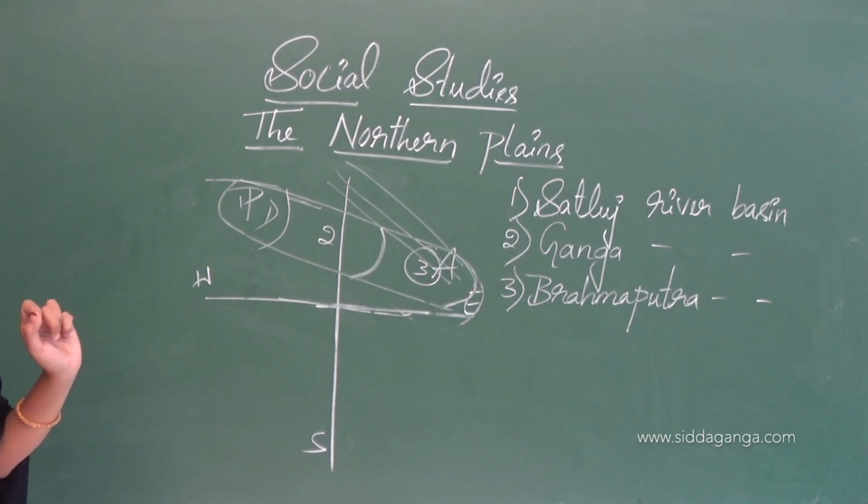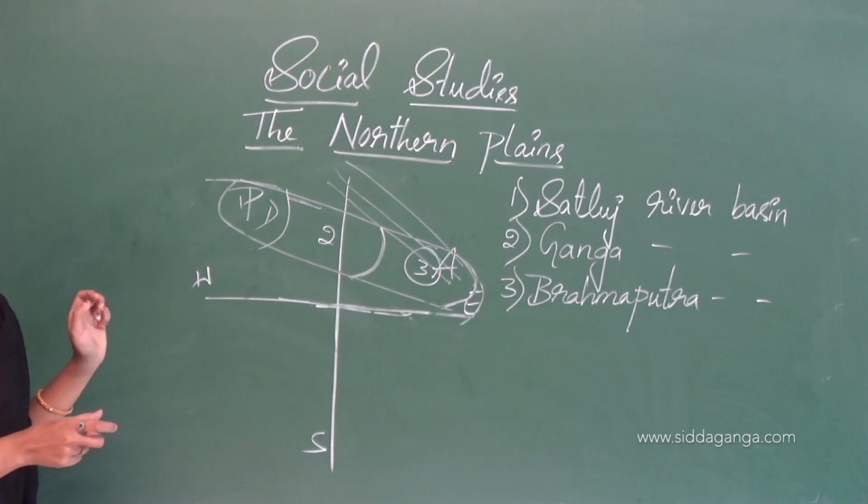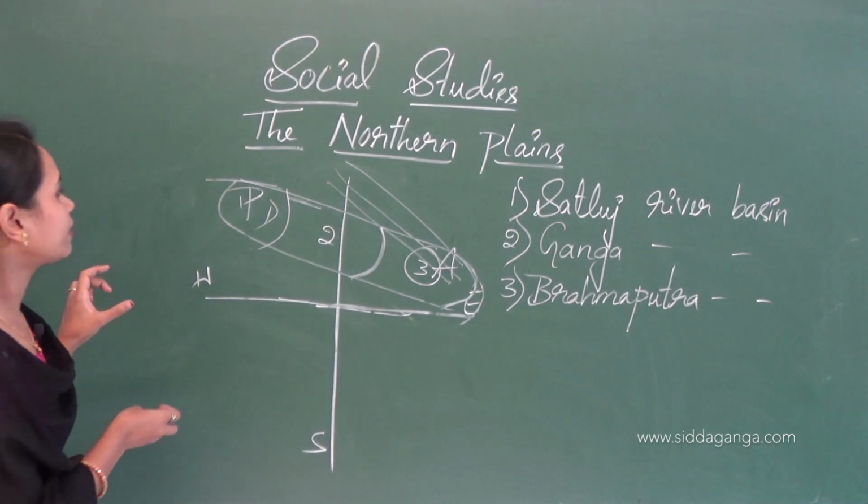The Satluj and its tributaries flow in the southwest direction.